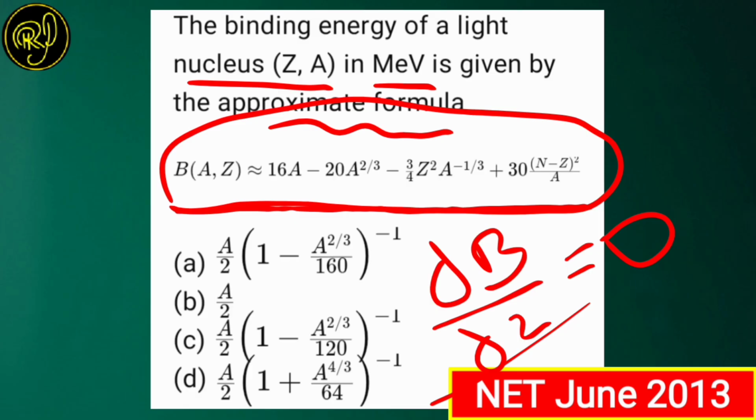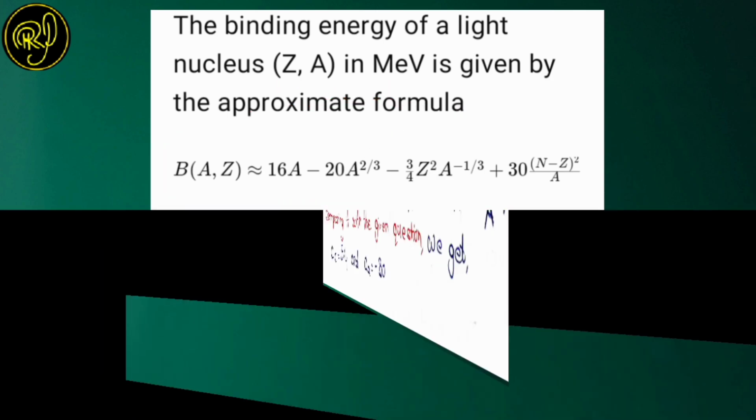Okay, now you are given four options. Option A: A by 2 multiplied with 1 minus A to the power 2 by 3 by 160, whole to the power minus 1. Option B: A by 2. Option C: A by 2 multiplied with 1 minus A to the power 2 by 3 by 120, whole to the power minus 1. And option D: A by 2 multiplied with 1 plus A to the power 4 by 3 by 64, to the power minus 1. So let us solve this question.